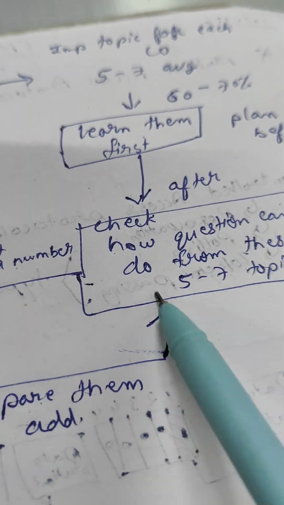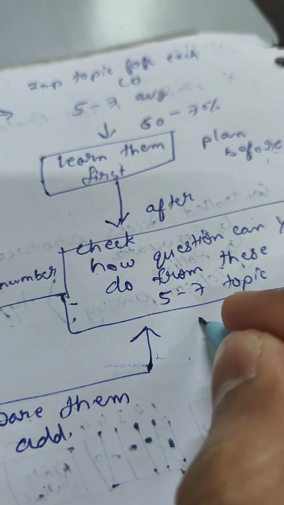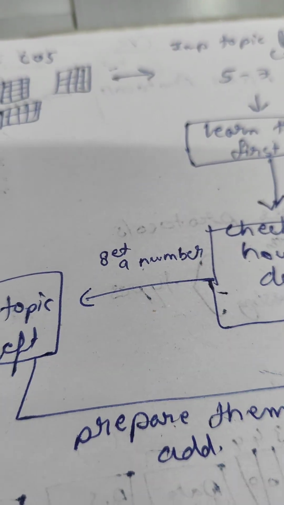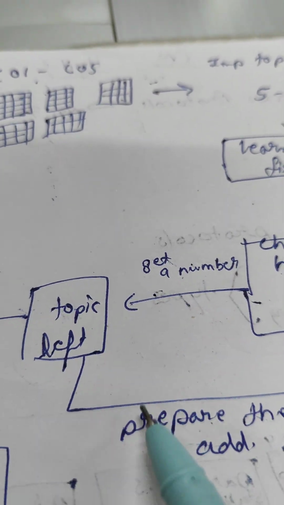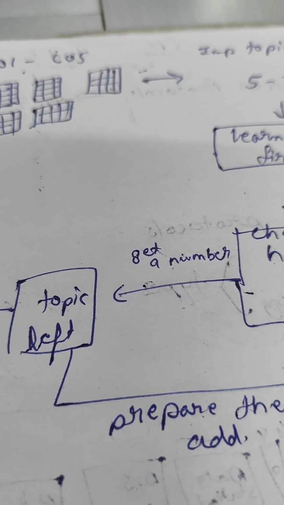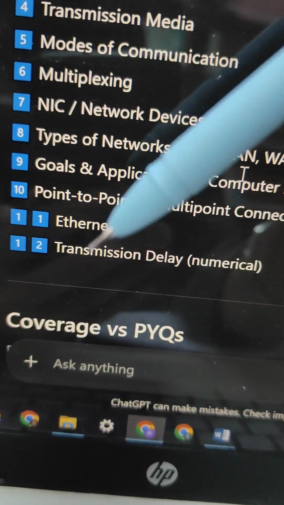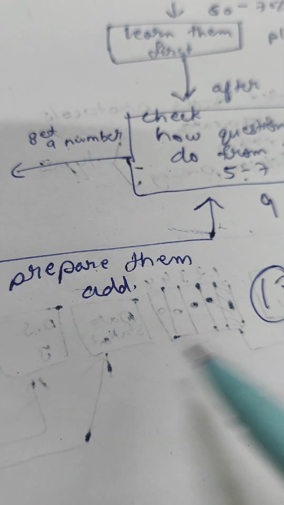I checked, and the topics went from 5 to 7 to 9. Then I again checked how many of the 28 questions I could do. I felt I could do 25 questions, and 3 were left. For that, GPT gave me point to point Ethernet and transaction delay, and now 12 topics were added.